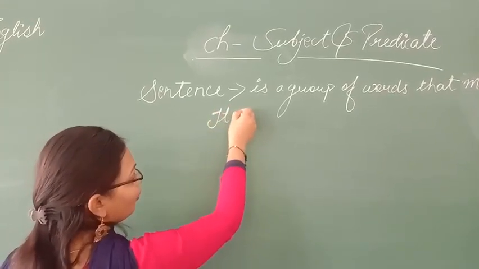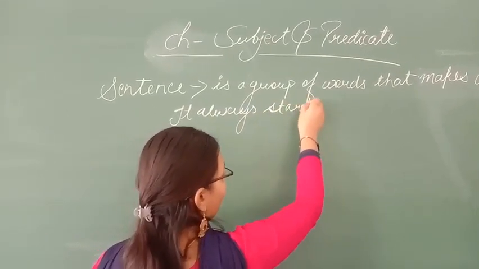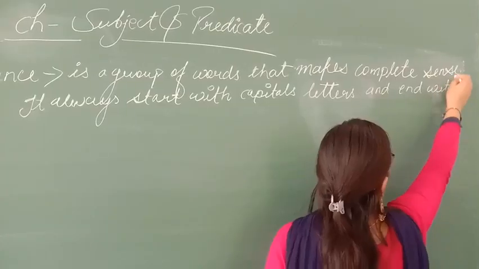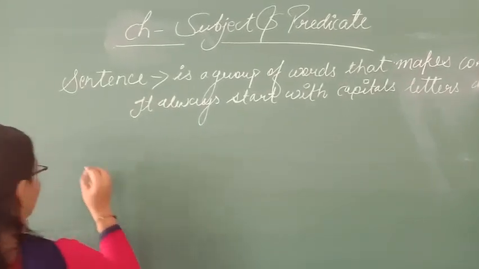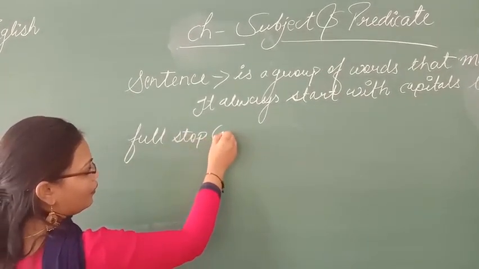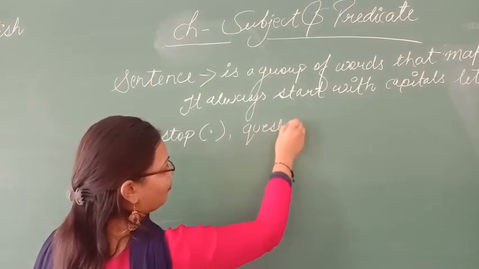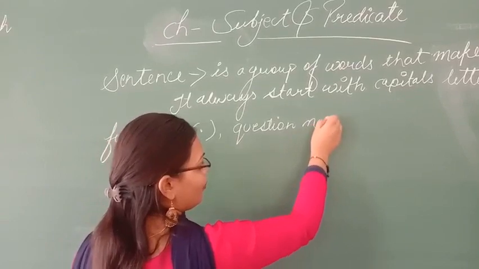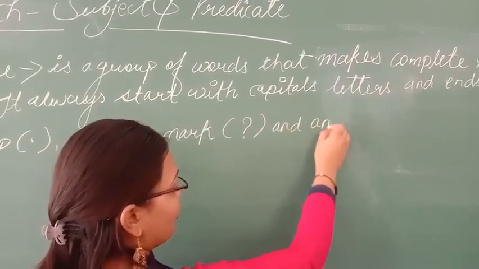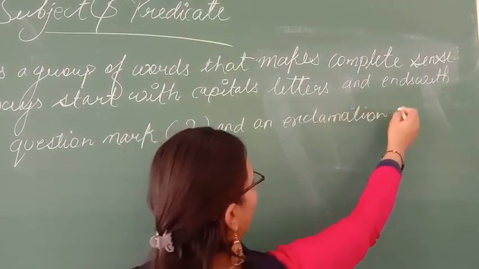It always starts with capital letters, ends with full stop, question mark, and exclamation mark.